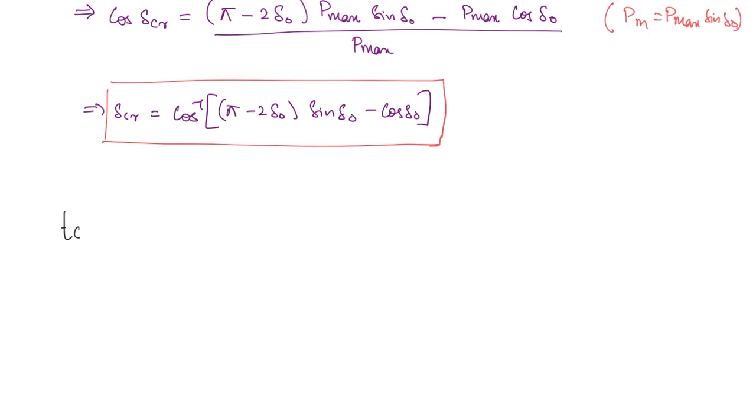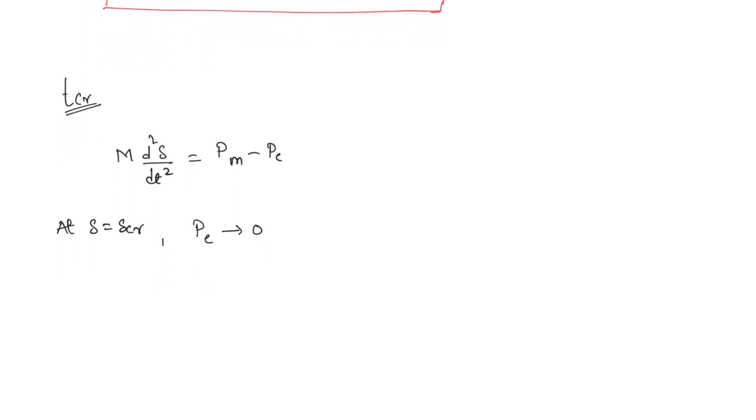Now we will find out the critical clearing time, TCR. So this you can find from the swing equation. What is the swing equation? M d square delta by dt square is equal to Pm minus Pe, right? Now what happens at delta is equal to delta CR, the critical clearing angle. Pe we can still take as 0, okay, because just at that point we are clearing. So M d square delta by dt square will be equal to Pm.